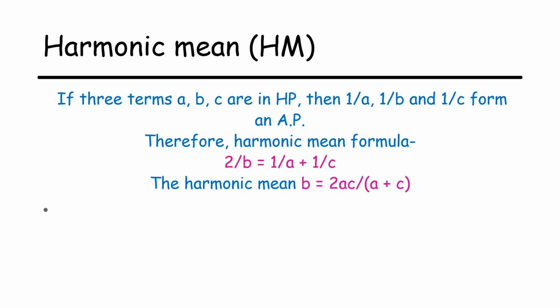If three numbers or three terms A, B, C are in harmonic progression, then 1 by A, 1 by B and 1 by C form an arithmetic progression. Therefore, harmonic mean is calculated using the formula 2 by B is equal to 1 by A plus 1 by C. That is, B is equal to 2AC divided by A plus C.